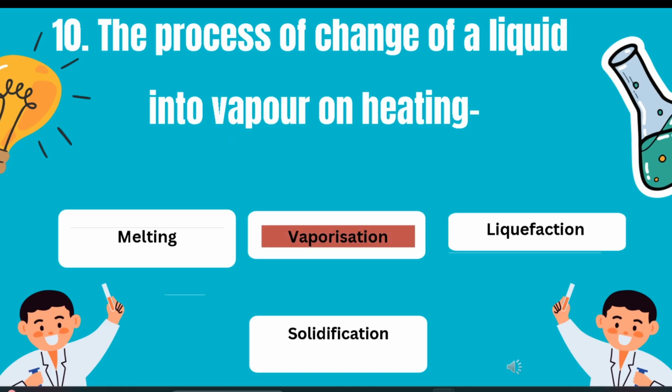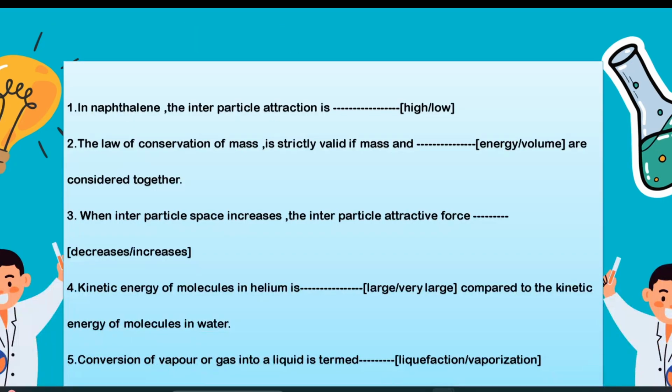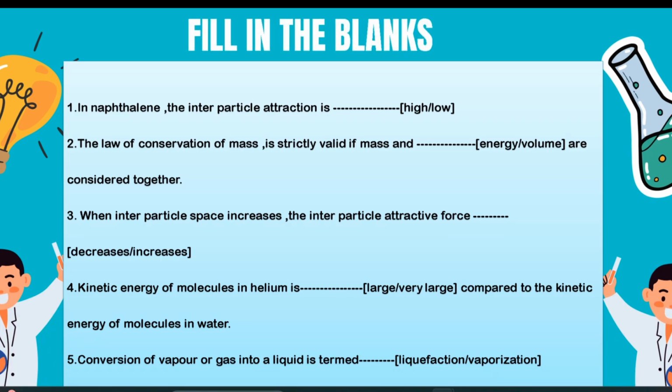Okay, so these were your MCQs. I hope you must have written the answers. You can give scores to yourself and just see how much you have understood in this chapter. Moving to the next question, we have the fill in the blanks. The first question is saying in naphthalene, the interparticle attraction is, will it be high or low? It is low. That's why they easily overcome the interparticle attraction and change into gaseous state.